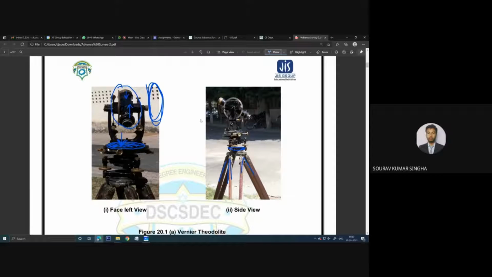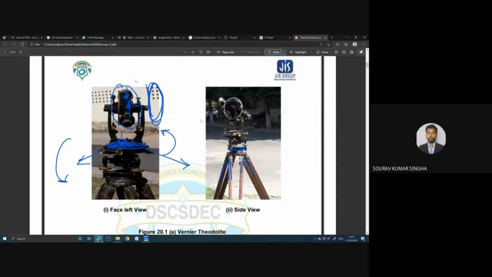Remember, this part can be rotated horizontally either in this direction or in this direction, and the telescope you are watching over here can go upward and downward.